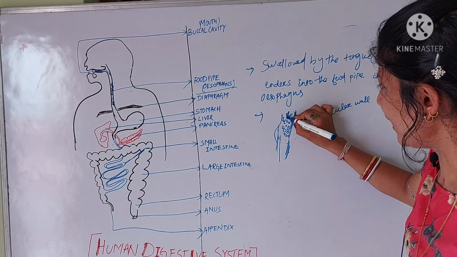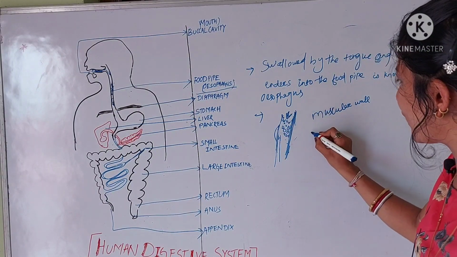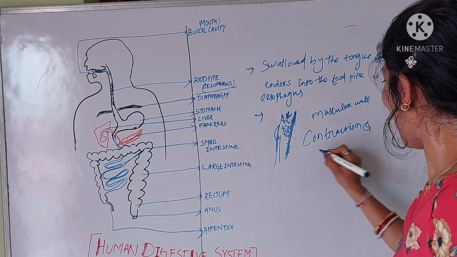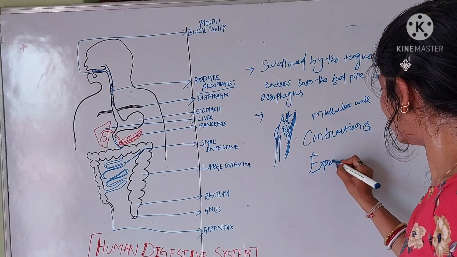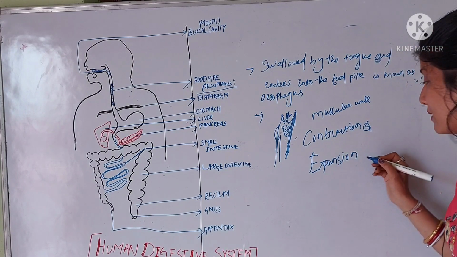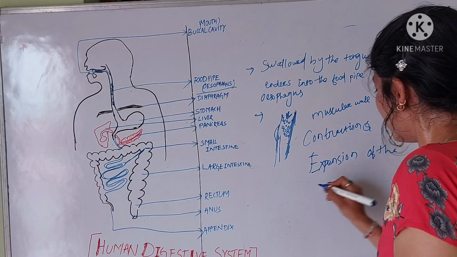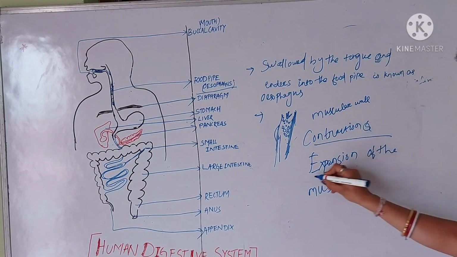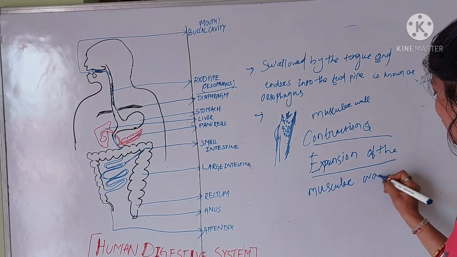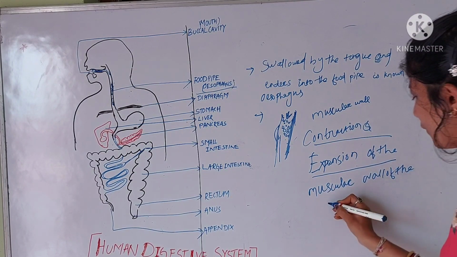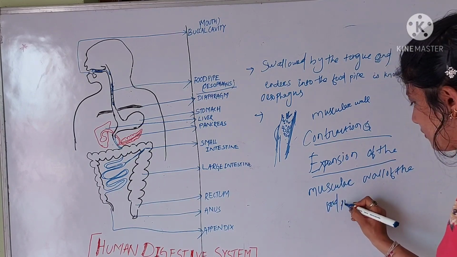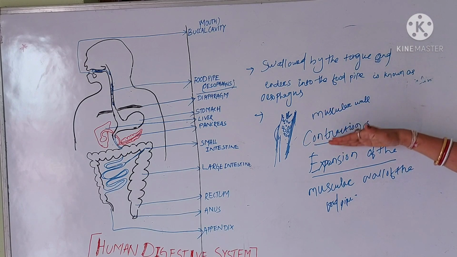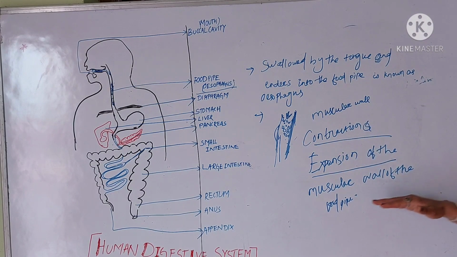That means the food moves through the food pipe due to the contraction and expansion of the muscular wall of the esophagus. Are you getting me, students? So we have covered the contraction and expansion process of the muscular wall of the food pipe.